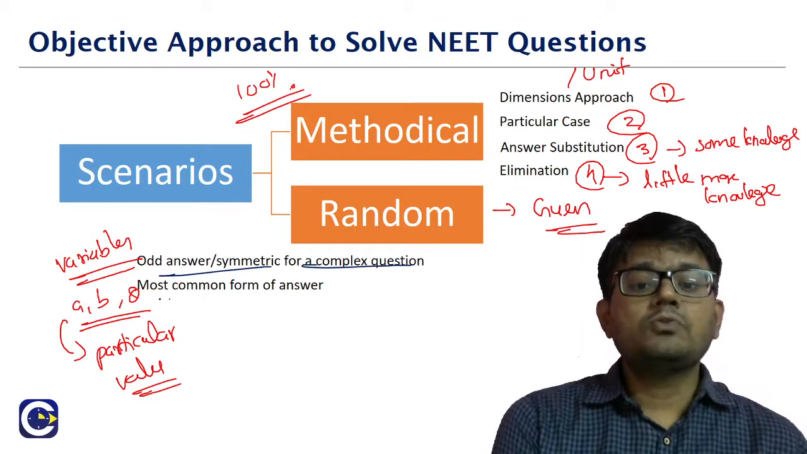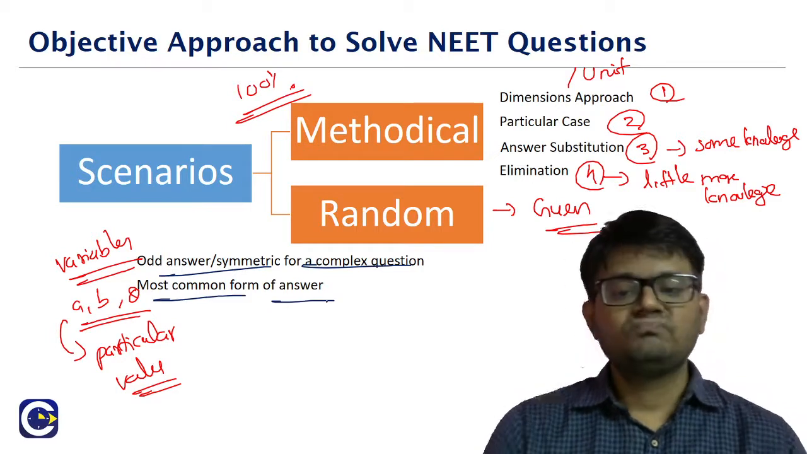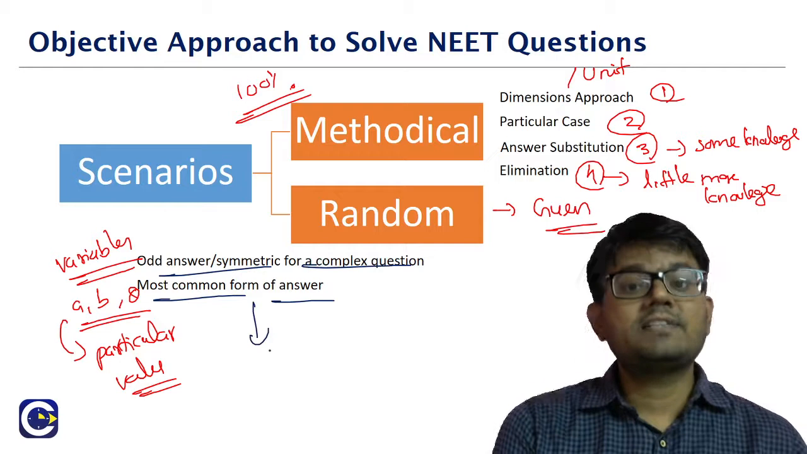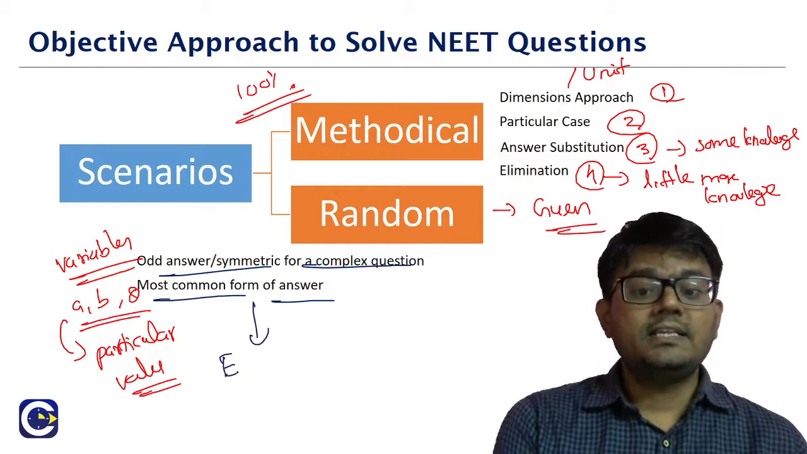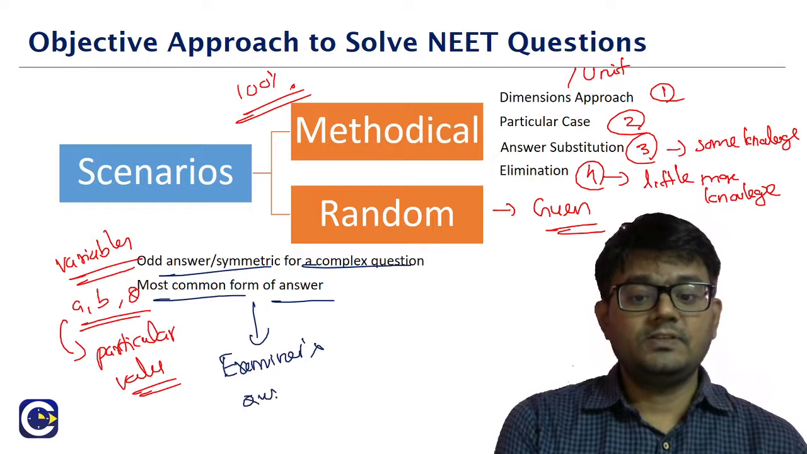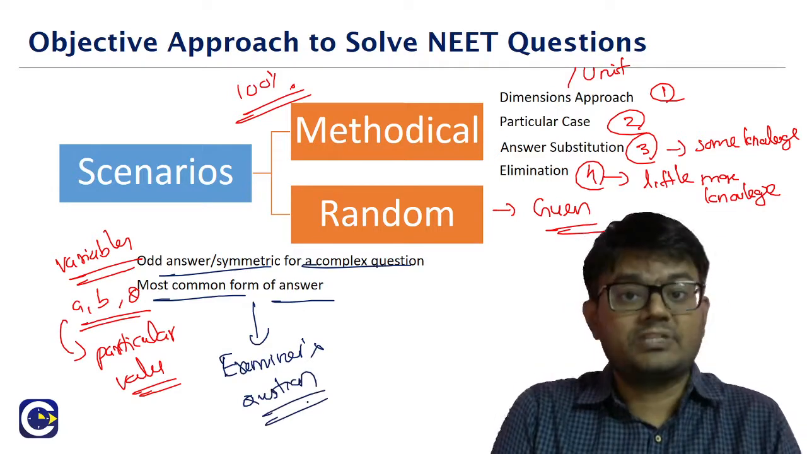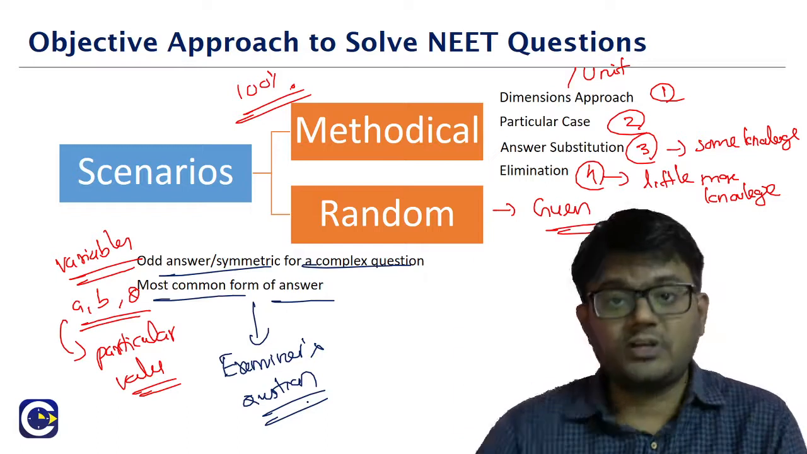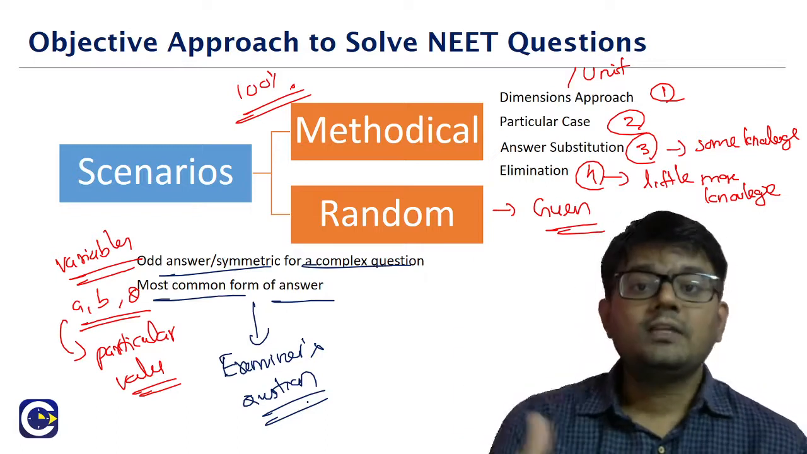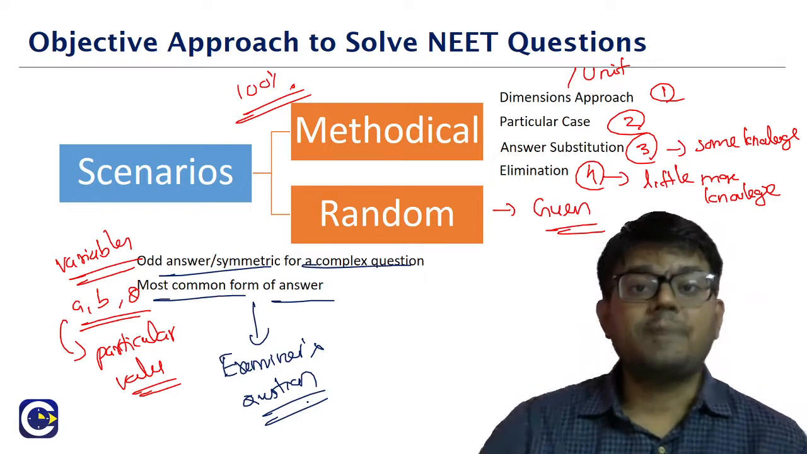The other random tool is the most common form of answer. So this most common form of answer is also sometimes called as the examiner's question. So why are we calling it as examiner's question? Because this is an old school of thought. Like how the person who is setting up the paper,